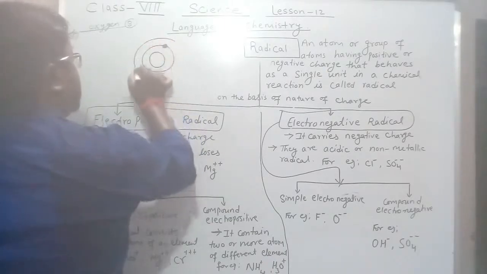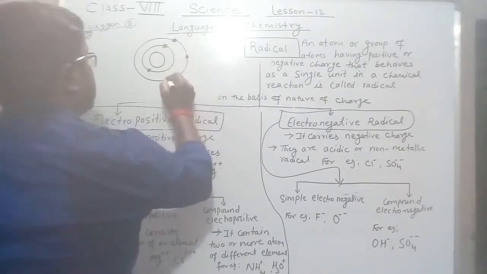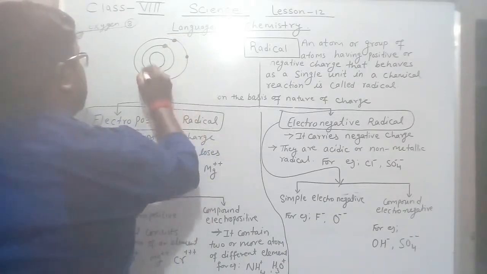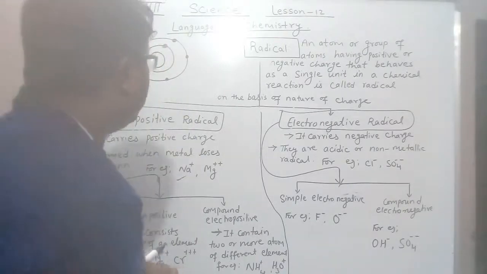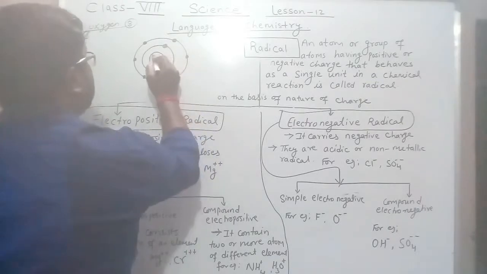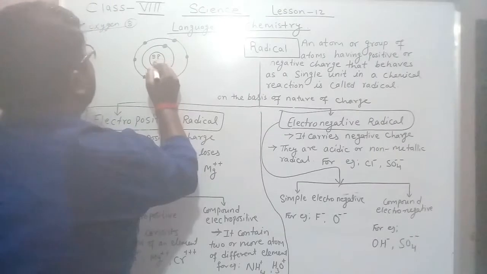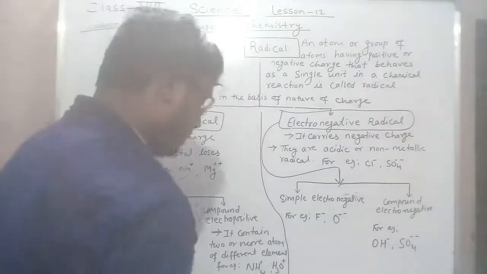After that, the next shell consists of 6 electrons. There are 8 protons and 8 neutrons.